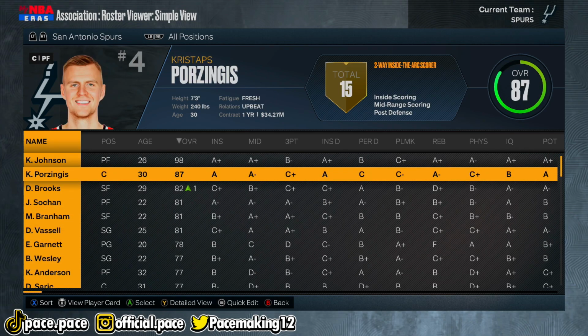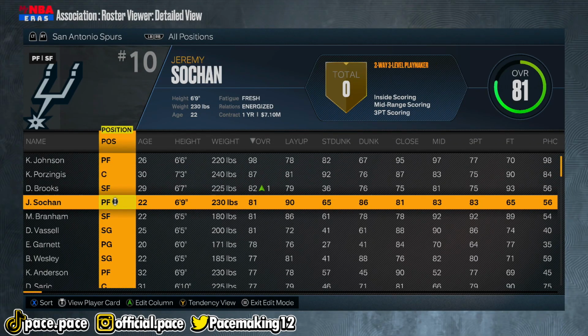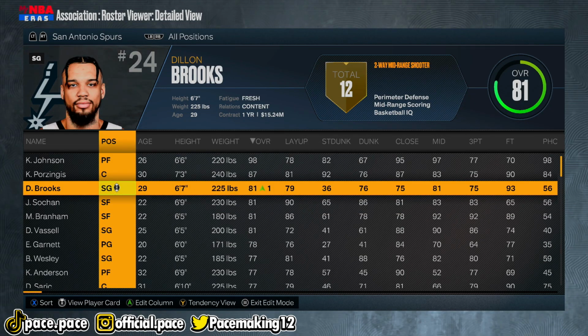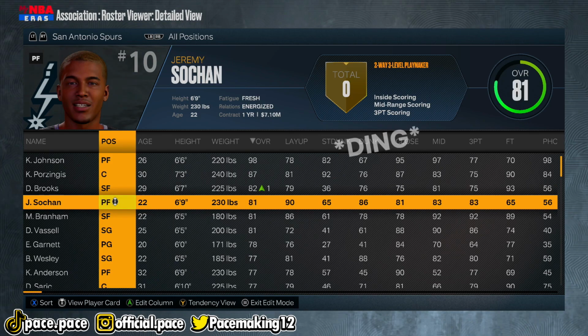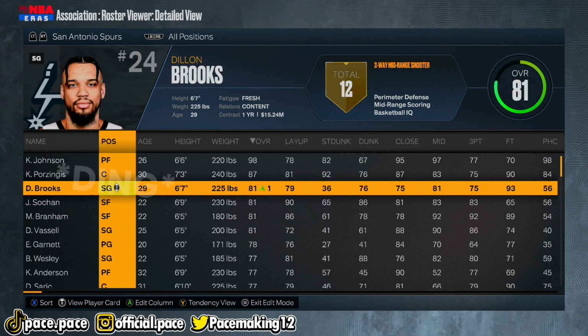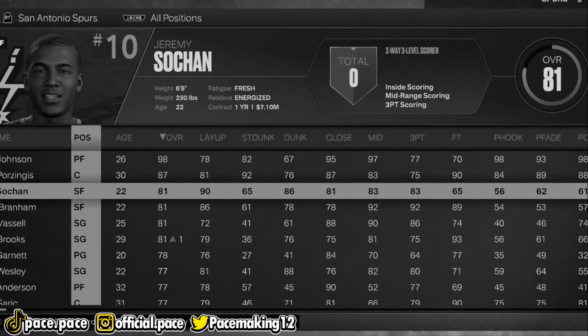And for another season, it looks like our team has pretty much stayed the same for the most part. I'm actually going to do Jeremy Sohan the very kind favor and move him to small forward, because I have, oh wait, actually, should I even do that? I could put Dylan Brooks at the 2 guard. I don't really know what I can do with Jeremy Sohan. I'm going to do this for them.